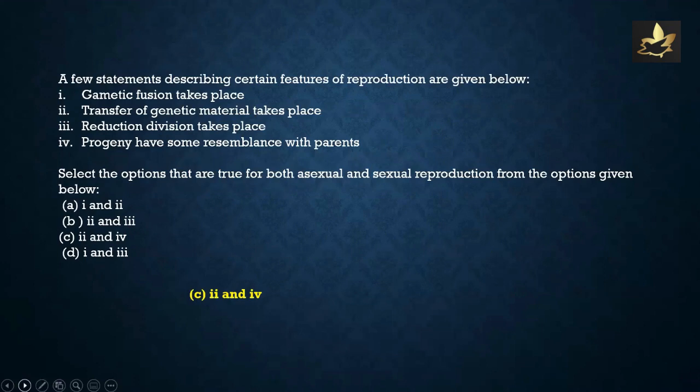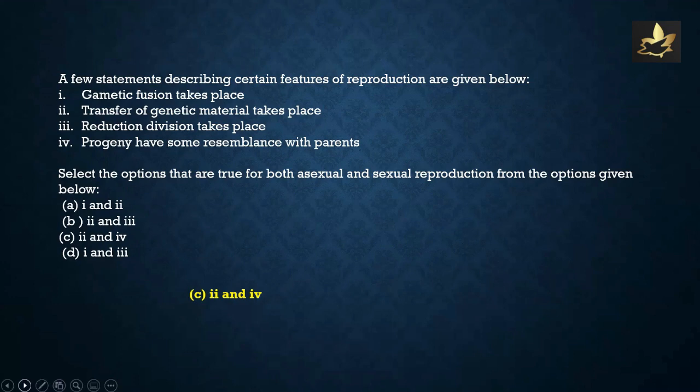A few statements describing certain features of reproduction are given below. 1. Gametic fusion takes place. 2. Transfer of genetic material takes place. 3. Reduction division takes place. 4. Progeny have some resemblance with parents. Select the options that are true for both sexual and asexual reproduction from the options given below: A, 1 and 2; B, 2 and 3; C, 2 and 4; D, 1 and 3.